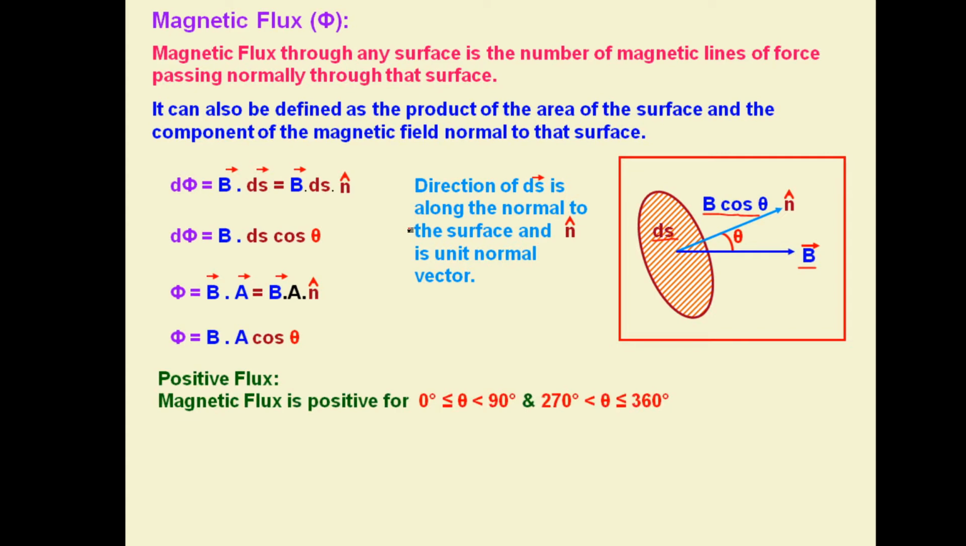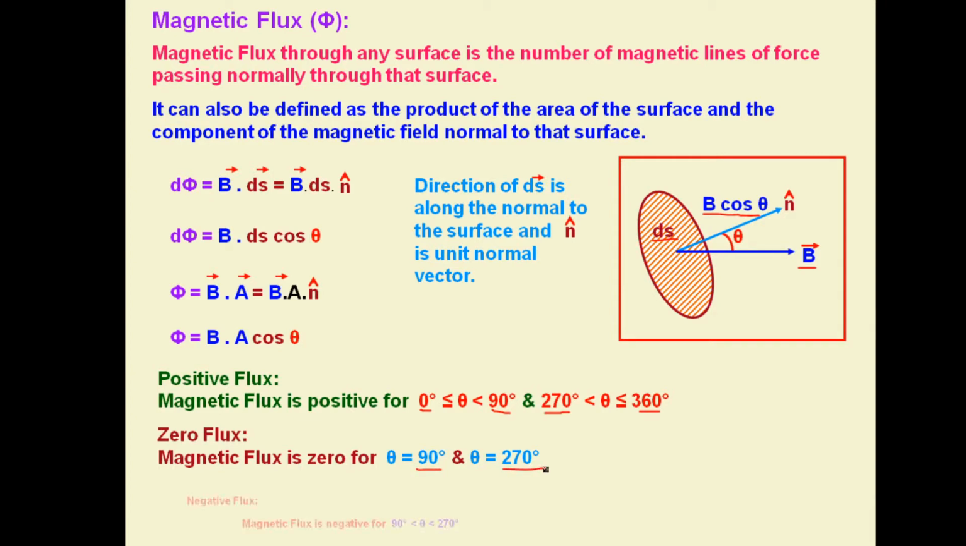Now the concept of different types of values of the flux. The first one is positive flux. Magnetic flux will be positive if the angle between the magnetic field and the area vector is greater than or equal to 0 degrees but less than 90 degrees, meaning it is acute. Similarly, it is positive if the angle is greater than 270 degrees and less than or equal to 360 degrees, meaning one complete round. Then zero flux will be obtained at the fixed angles, 90 degrees and 270 degrees. The magnetic flux will be 0. Similarly, the negative flux will be obtained between 90 degrees and 270 degrees.